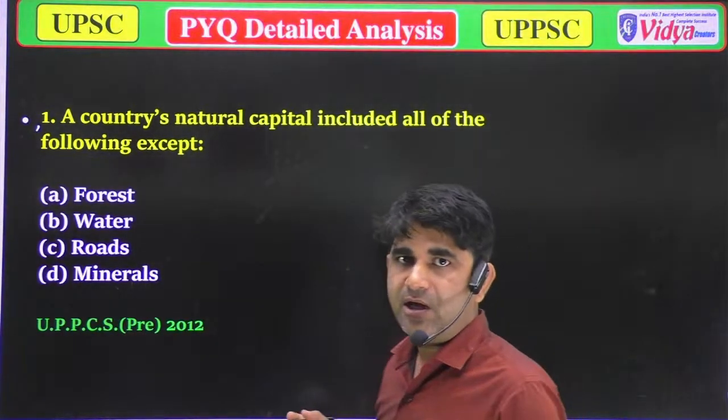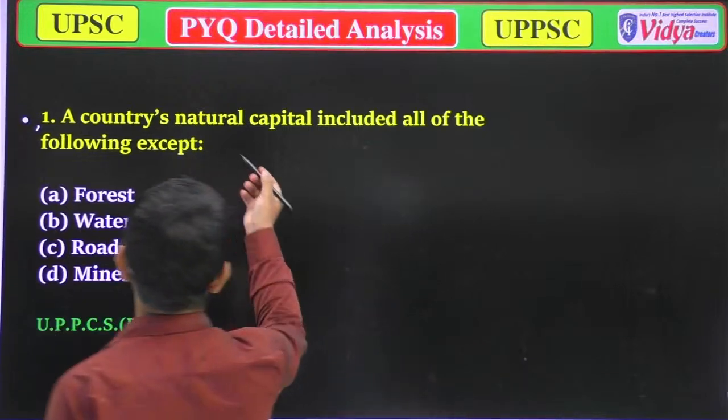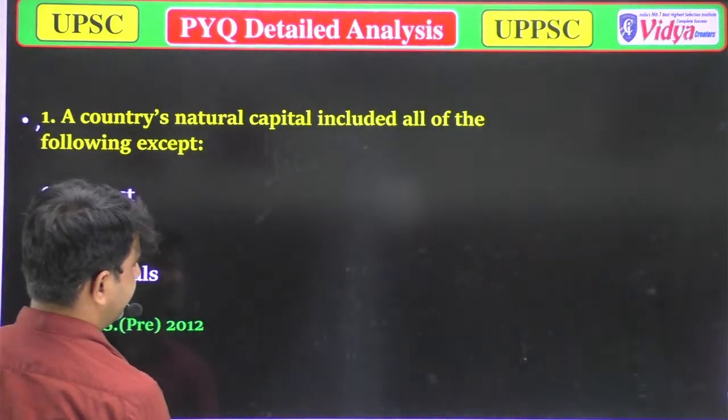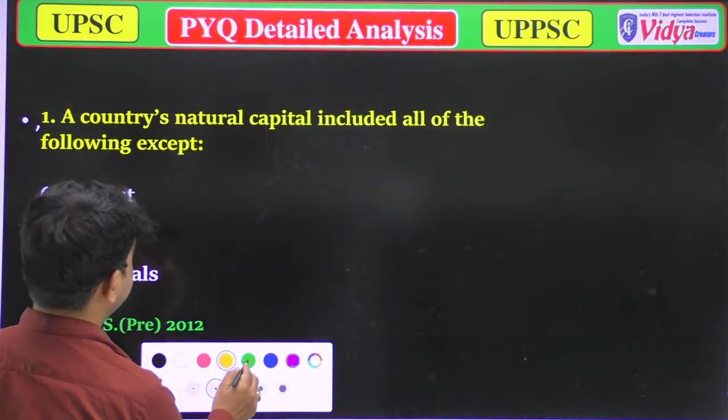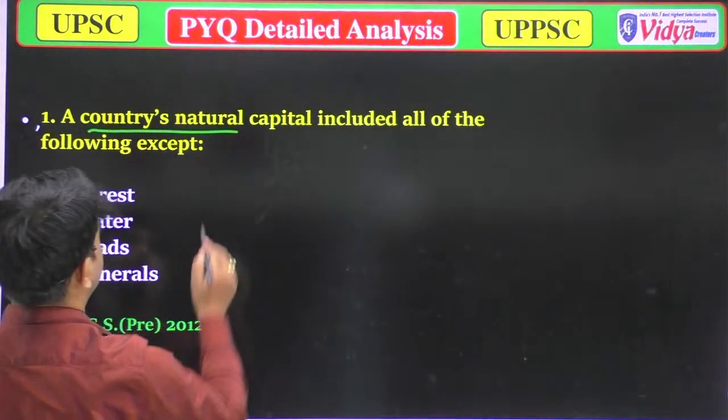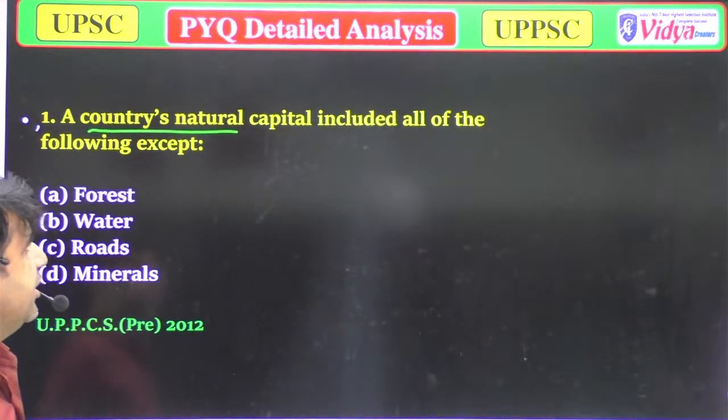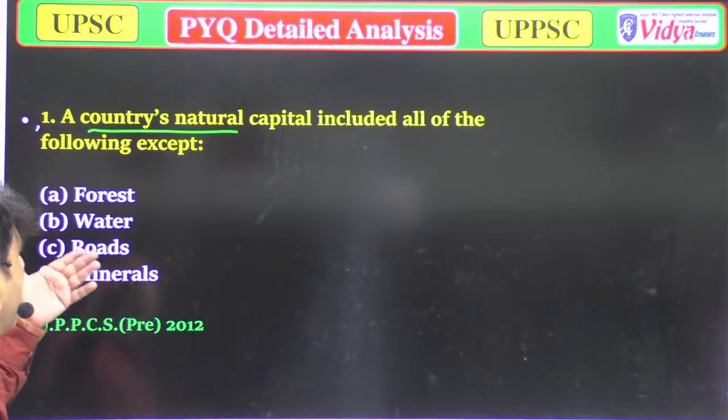I'm repeating this question: a country's natural resources capital included all of the following except.